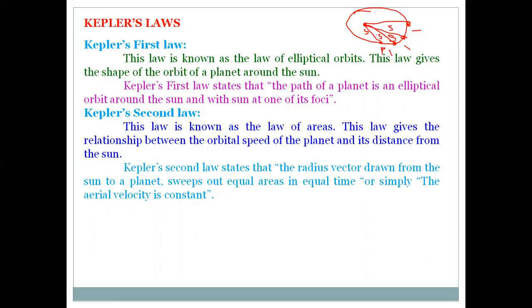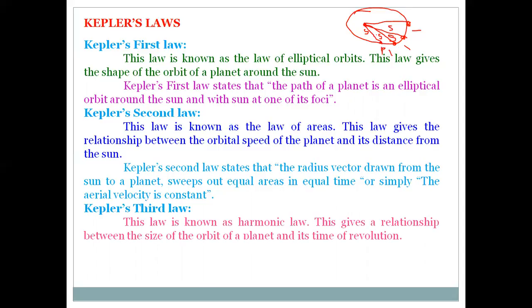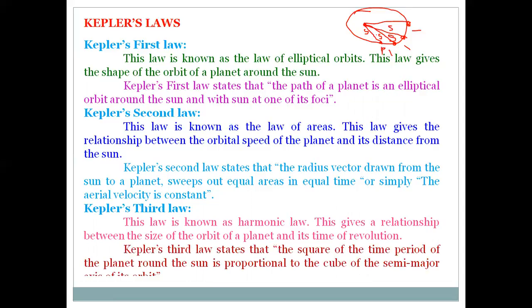This is called Kepler's third law, also called the harmonic law. How can we state it? According to Kepler's third law, the square of the time period of the planet revolving around the sun is proportional to the cube of the semi-major axis of the orbit.